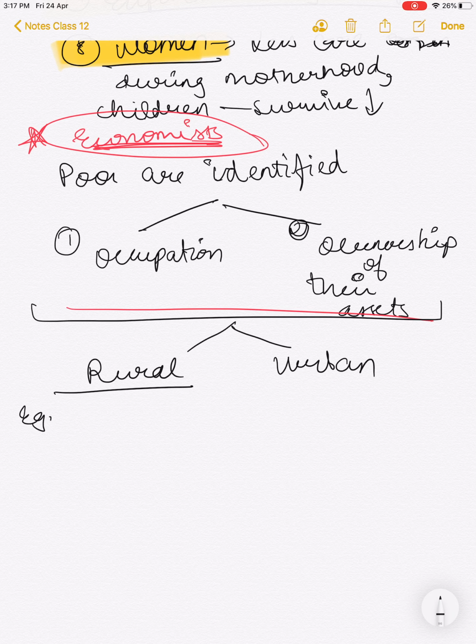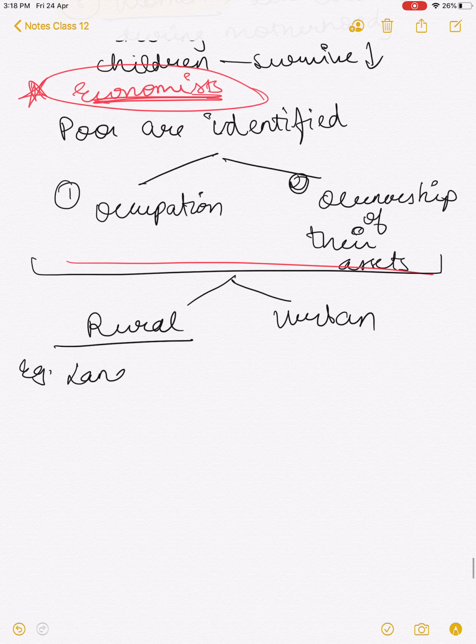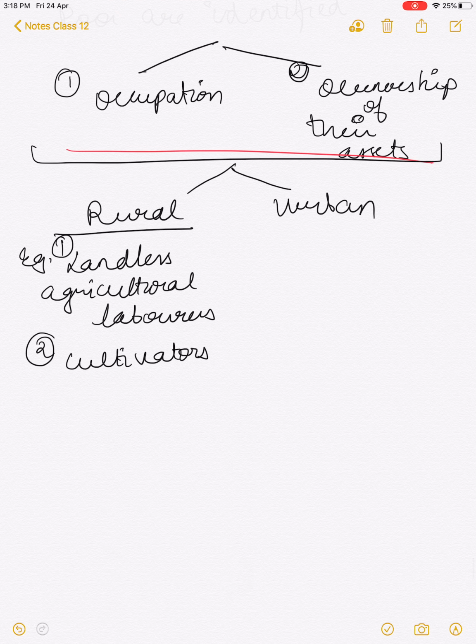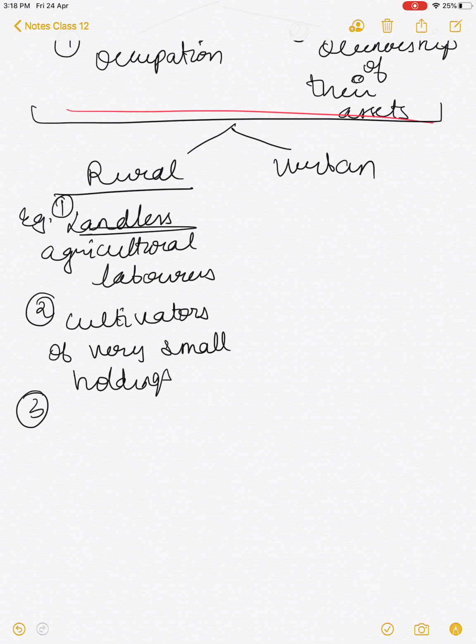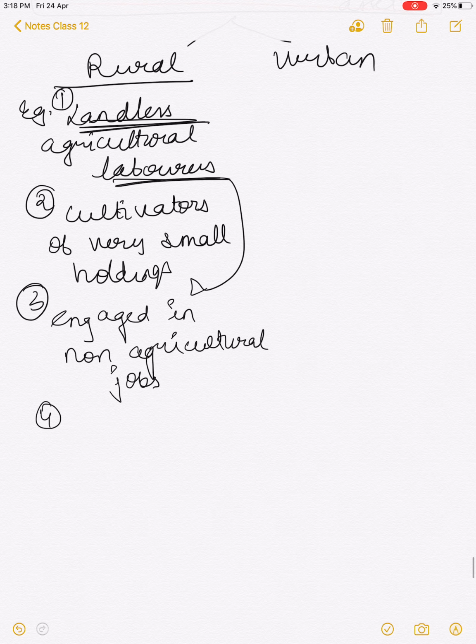When it comes to the rural poor, the examples are: landless agricultural laborers; secondly, cultivators of very small land holdings; third, landless laborers engaged in a variety of non-agricultural jobs; and the fourth is tenant cultivators with small holdings.